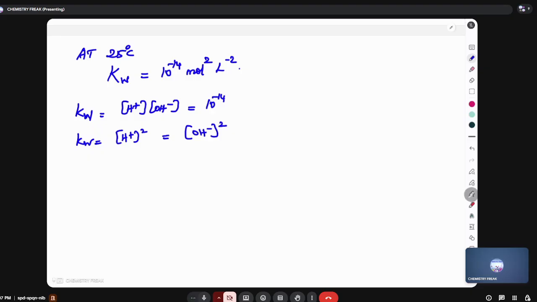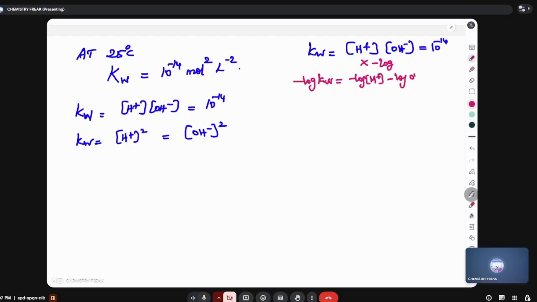Okay, next. I know Kw is equal to concentration of H plus into OH minus, which is equal to 10 power minus 14. Now I am multiplying this equation by minus log on both sides. Minus log of Kw equals minus log of H plus minus log of OH minus equals minus log of 10 power minus 14. This is called pKw, meaning minus log of Kw. This is pH plus pOH. This is pH, this is pOH.